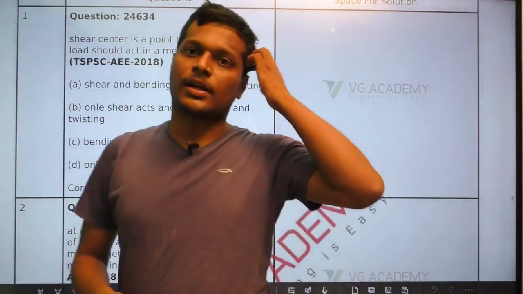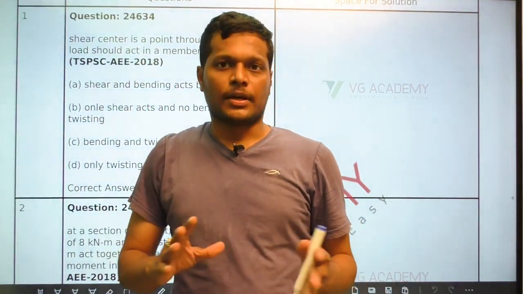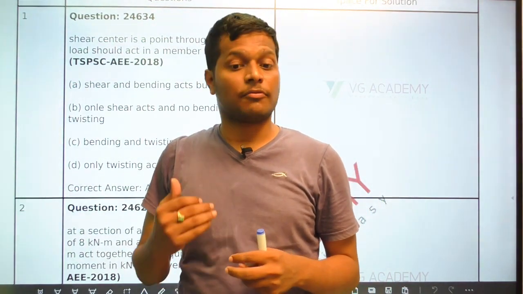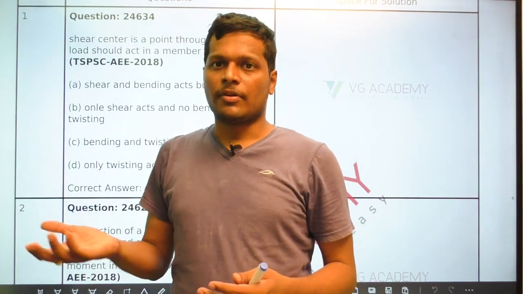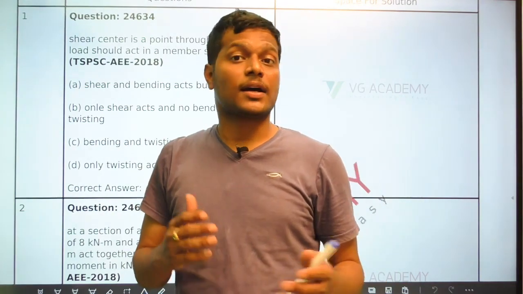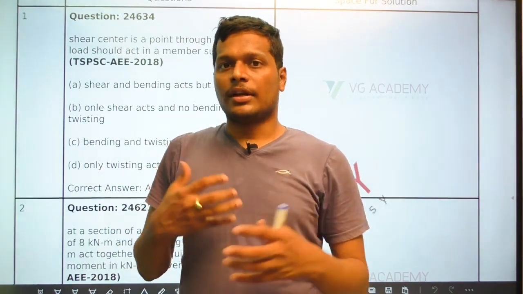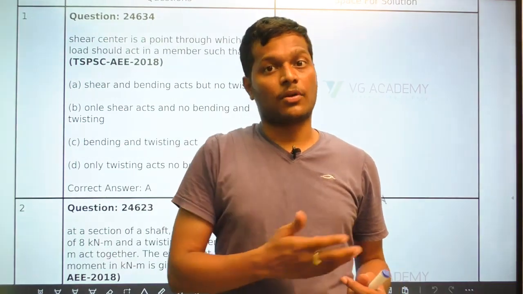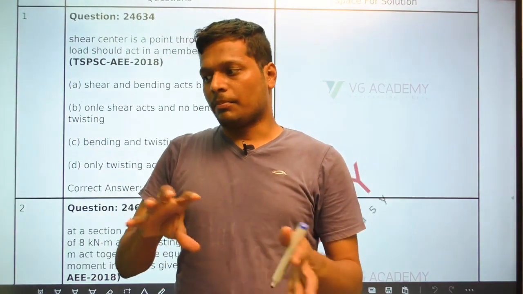As we did not discuss this, just to get an idea: whenever there is unsymmetry in bending, without applying torsion, the beam still rotates. When you apply torsion, the beam will rotate, it's quite common, but without applying torsion also, in some situations the beam will rotate because of the unsymmetry in the section. Even when the load is passing through the centroid, it is twisting. To counteract the twist, we need to create a counteracting torsion, which will compensate this torsion.